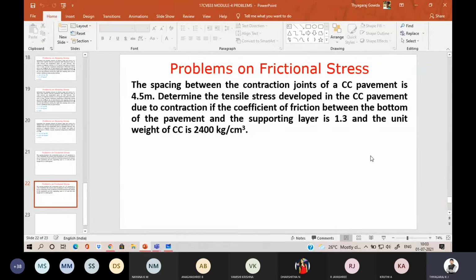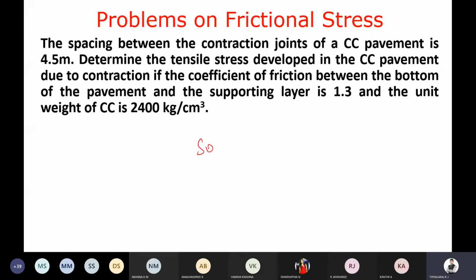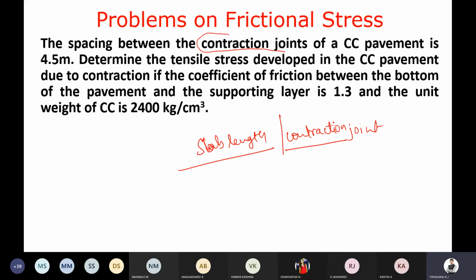The spacing between the contraction joints of a CC pavement. Here they may give the contraction joint, or they may give the slab length. They may give slab length or contraction joint.